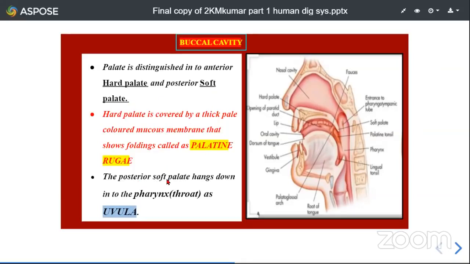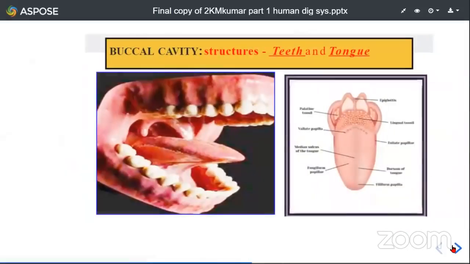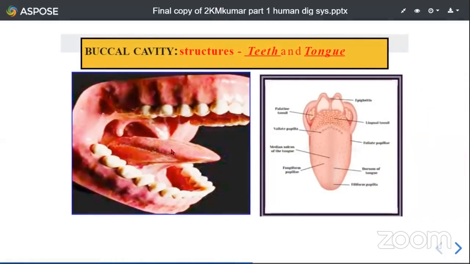The name itself implies that the soft palate is very soft in nature because it is devoid of bony material. It simply consists of soft connective tissue. Hence, this is called soft palate. Now, this soft palate actually hangs down into the throat, the deep throat, also called the pharynx. That hanging structure into the pharynx is called the uvula. You can see this very clearly in the next picture. So these are the structures generally we see in the buccal cavity.